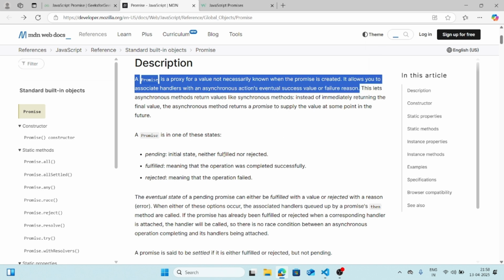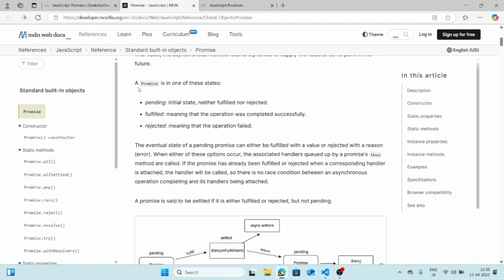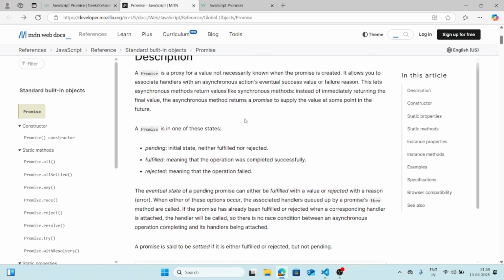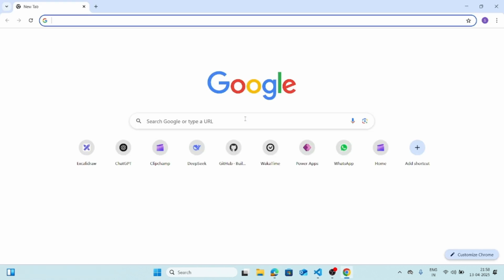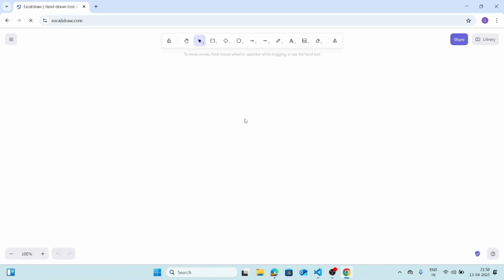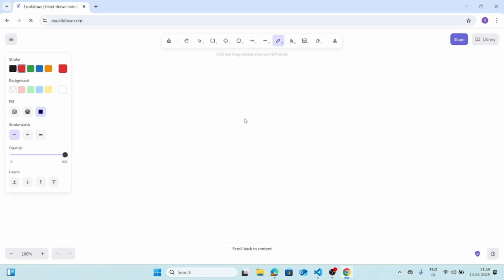Now, a promise is in one of these states. So a promise has three states: pending, fulfilled, rejected. Before moving much further, let's talk about what asynchronous programming is and what promises are in easy words. So first, let's talk about asynchronous programming.